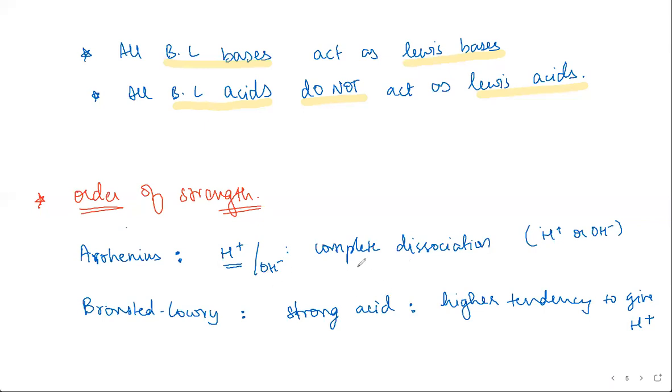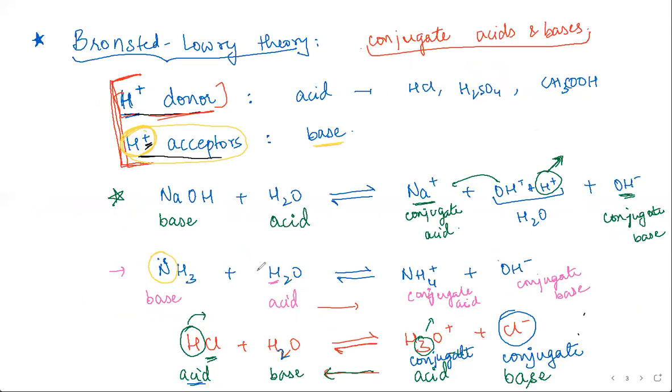Basically it all depends on this particular equilibrium. If the equilibrium tends to shift more towards the right, in the case of Arrhenius or Bronsted-Lowry, it's a strong acid or base. And if it is shifting more towards the left, then it's a weak acid or base.